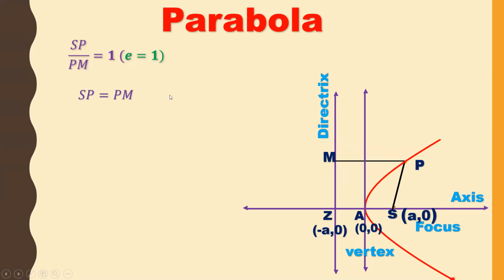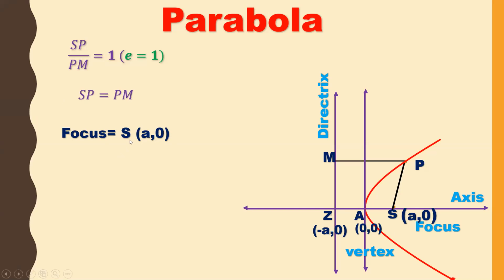Now for the parabola we know that SP is equal to PM. Focus S is (a, 0). To derive the standard formula, students, this is the most important for the 7-mark question, so be careful.